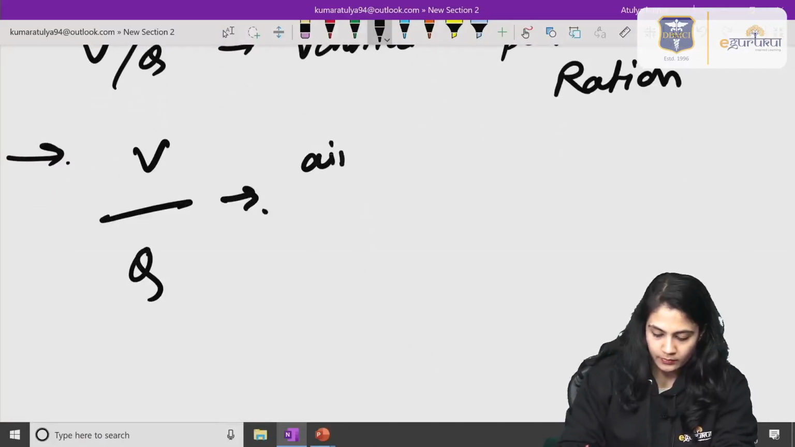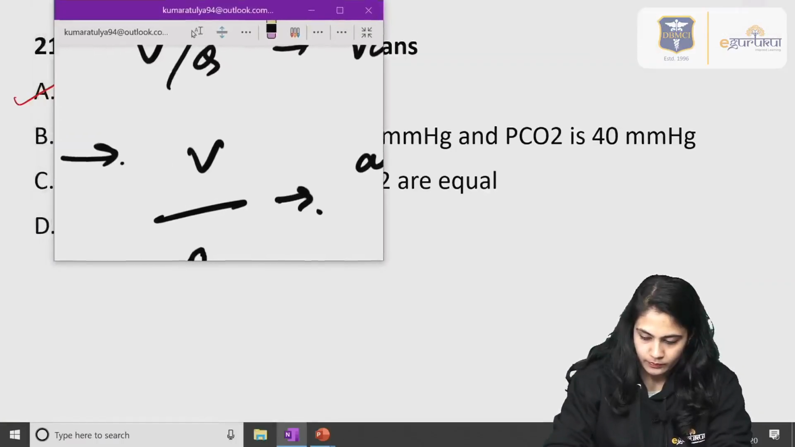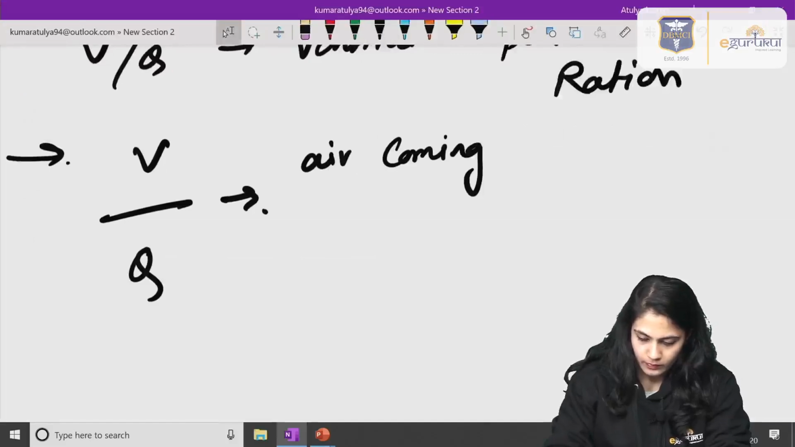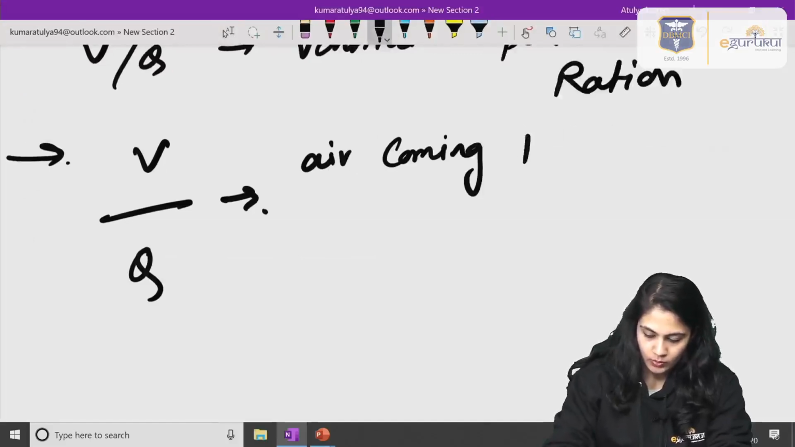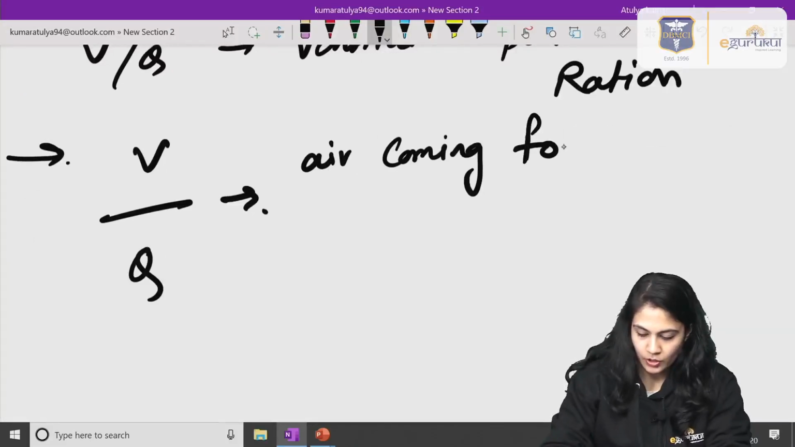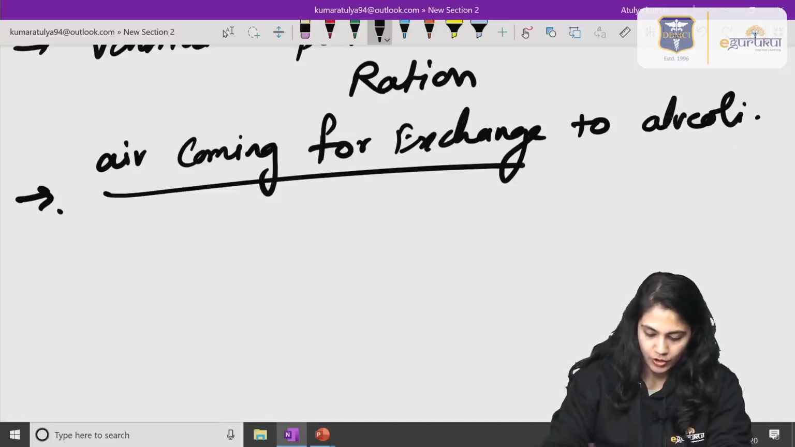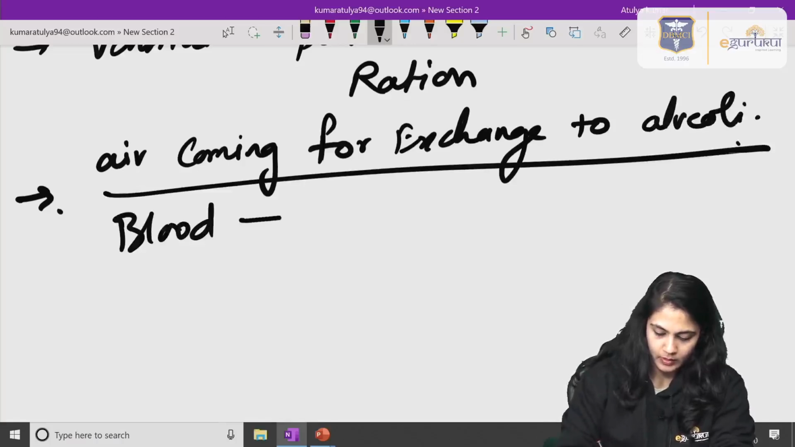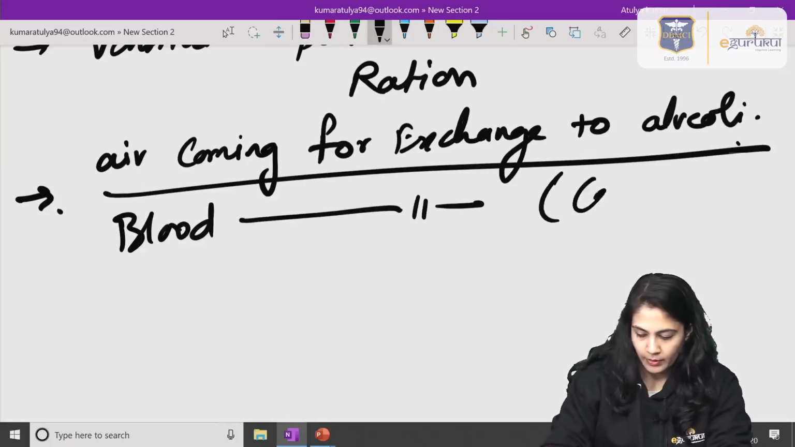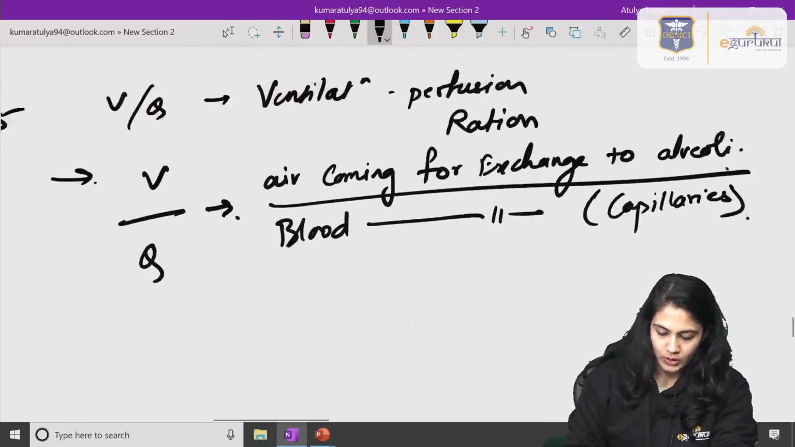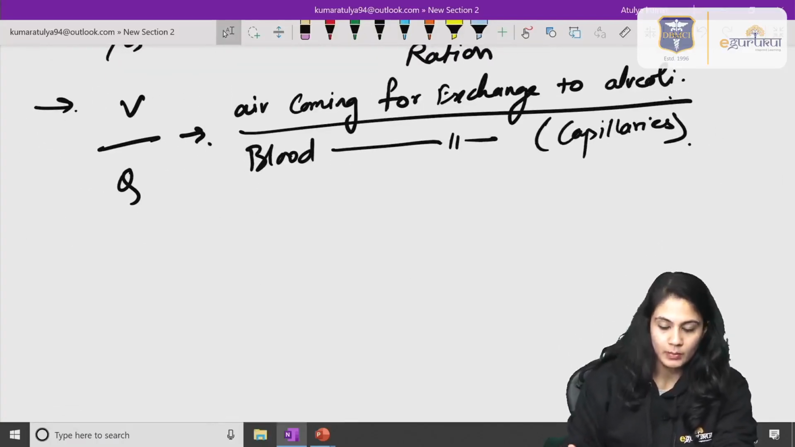The V is air coming for exchange to the alveoli, and Q is blood coming for exchange from the capillaries to the capillaries, right? So that is what is meant by V and Q.